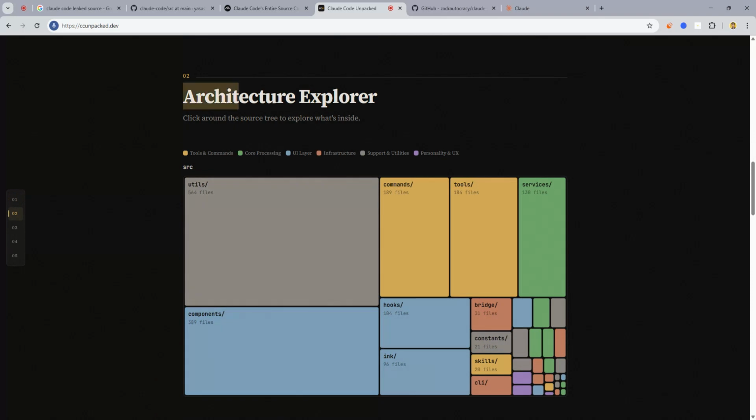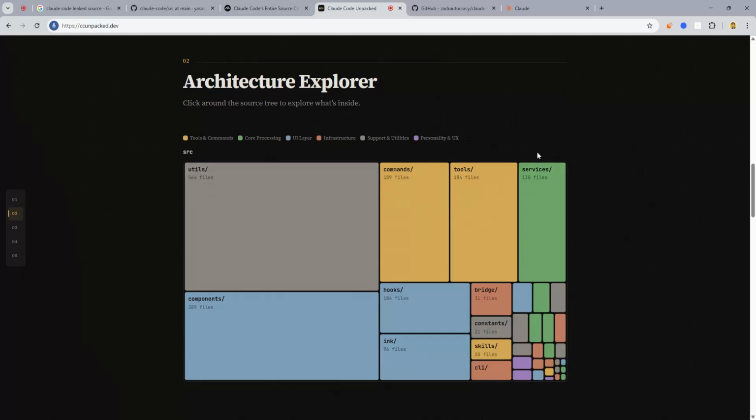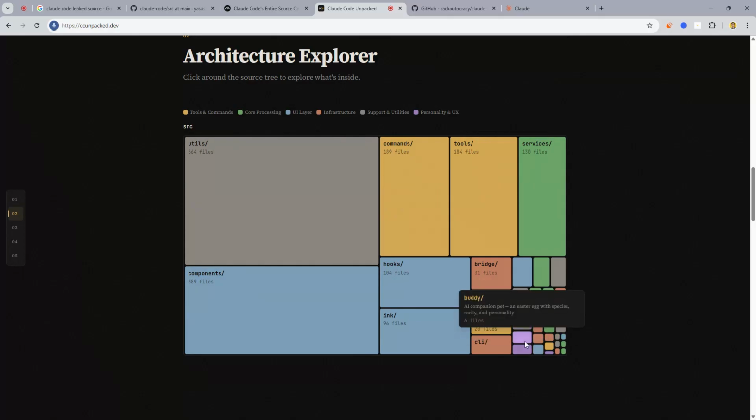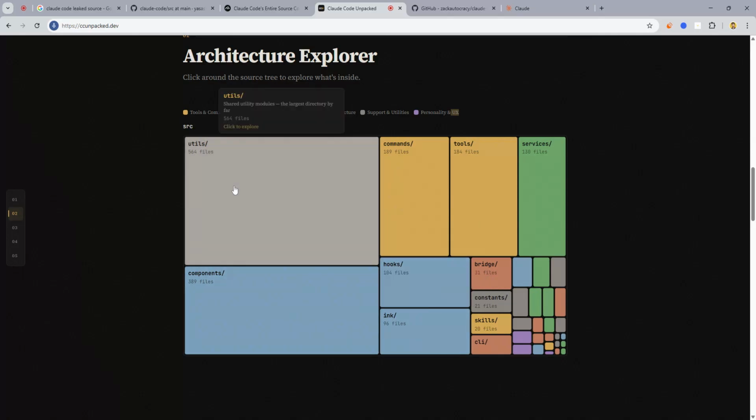It's pretty cool. You can see the architecture explorer. The utilities files are 564, commands 189, and there are so many more files. These are personality and UX, by the way: Vibe, Whim, Buddy, companion pet, Easter egg with the species directory and personality. Okay, cool. So you can understand what is for UI, and all of these three are UI. This is support and utilities. This is tools and commands.